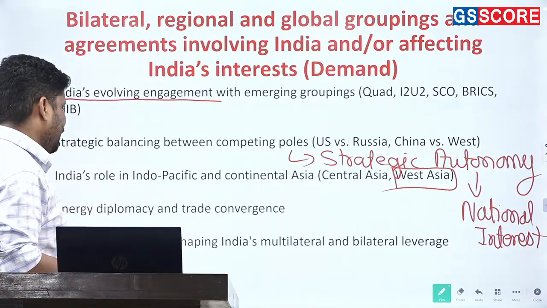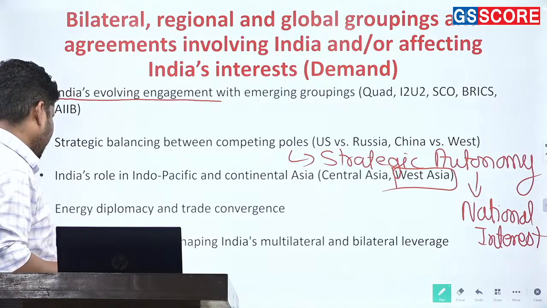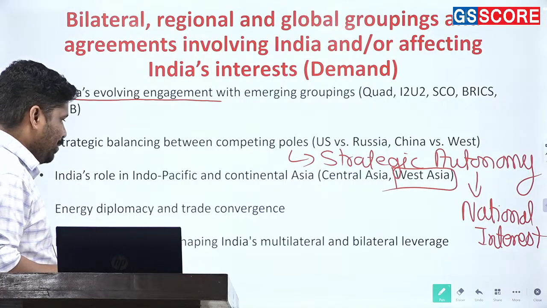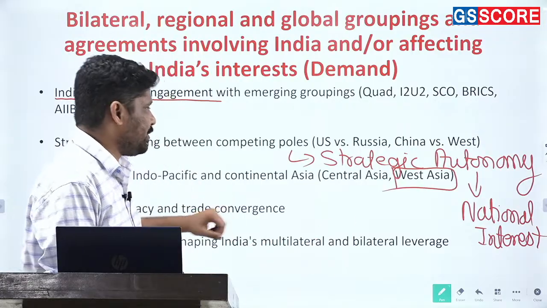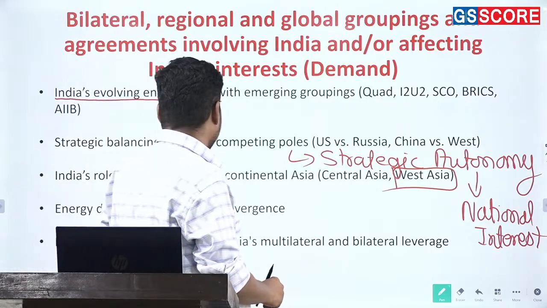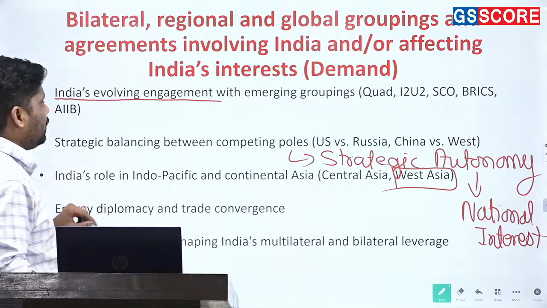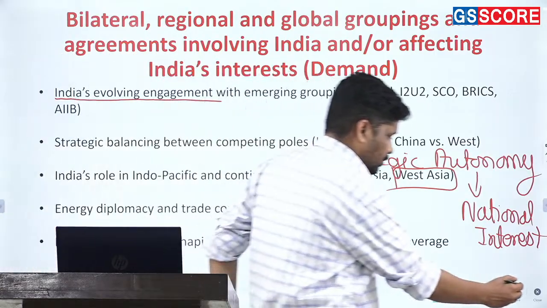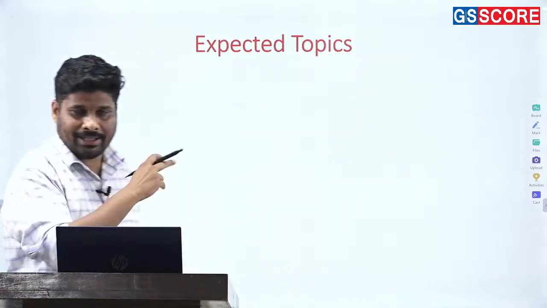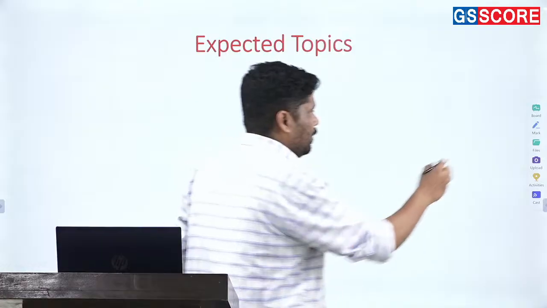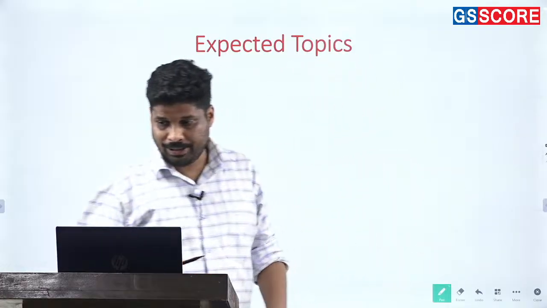Energy diplomacy and trade convergence, we'll talk about it in some time. Institutional utility and shaping of India's multilateral and bilateral leverages. Again, we will take into consideration with specific examples. Now let us go to expected areas from where questions might be asked this year. And from here we will see these pointers and how the demand of the question has to be more or less met by you.